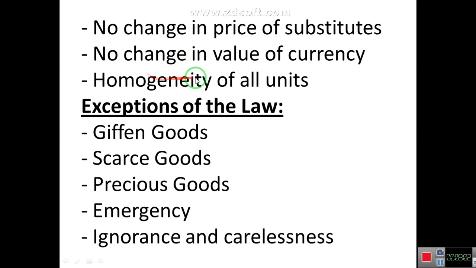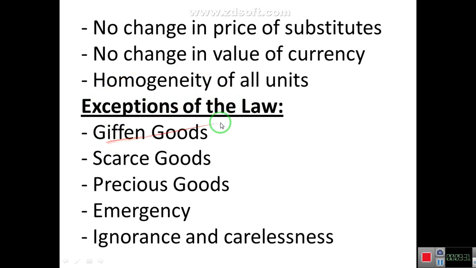Next is homogeneity of all the units. All the units which we are purchasing at a particular price should be homogeneous, should be similar. If some units are not homogeneous, not similar, and their quality is inferior, then this law will not apply. So these are the assumptions of this law, and now we discuss the exceptions of the law, the things where this law does not apply.